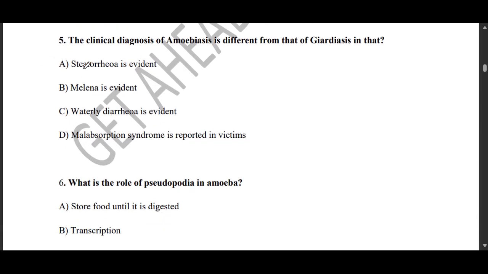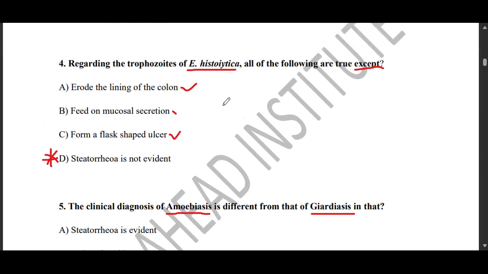But then question 5 says the clinical diagnosis of amoebiasis is different from that of giardiasis in that, how is it different?